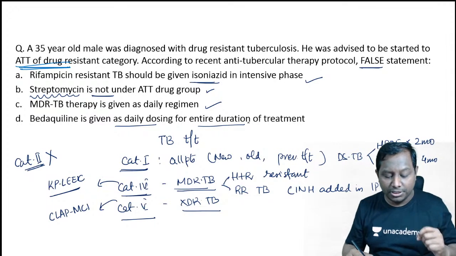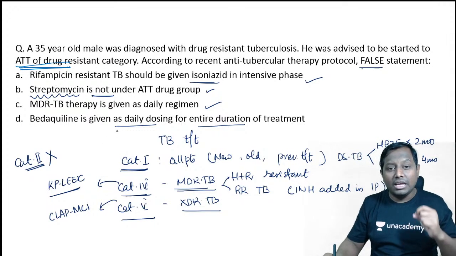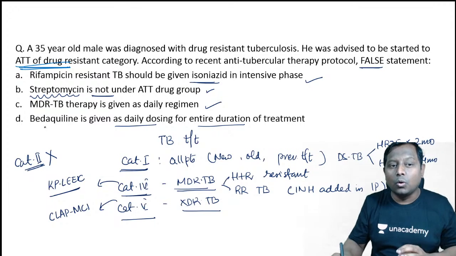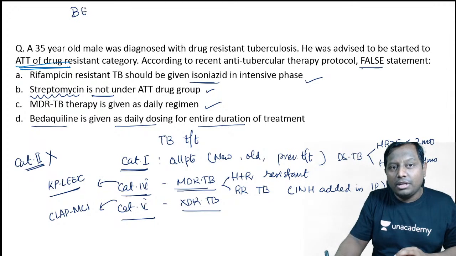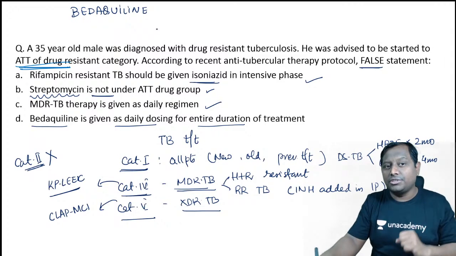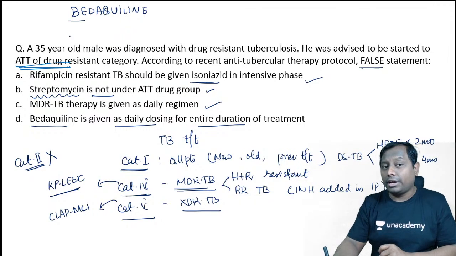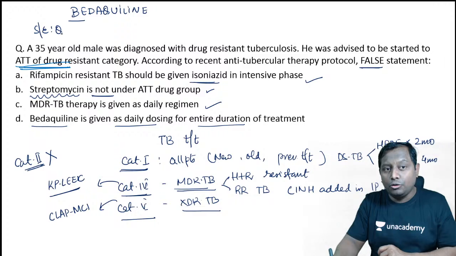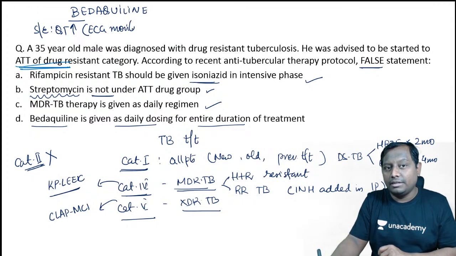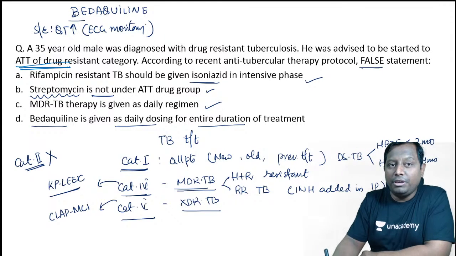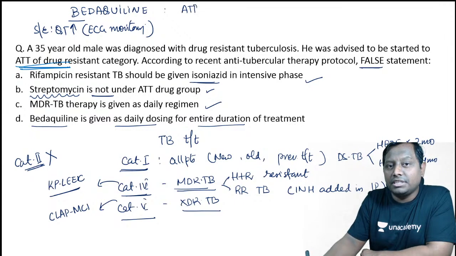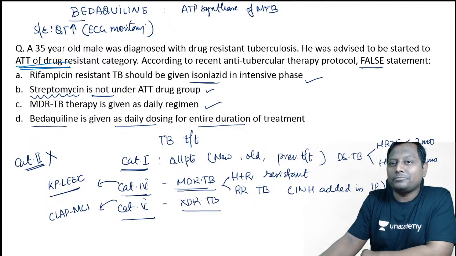Remember, first of all, both the statements are wrong. Bedaquiline is one such drug that is given in MDR tuberculosis. Remember, bedaquiline is a recently approved drug. One thing you should know: in the recent AIIMS examination, they asked which investigation you should take care of with bedaquiline. It is associated with the side effect of QT prolongation. Therefore, ECG monitoring was recommended. Next question that can be asked: bedaquiline acts by inhibiting the ATP synthase of the mycobacterium. Another very important MCQ.